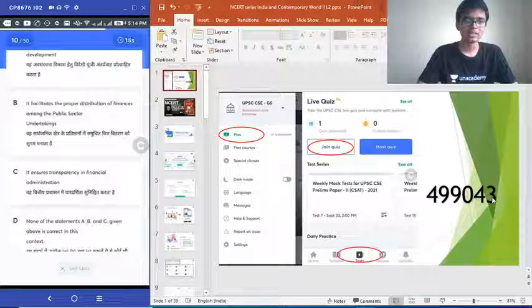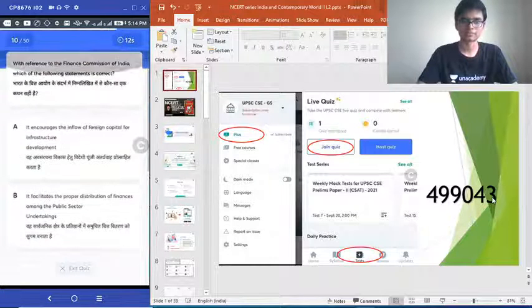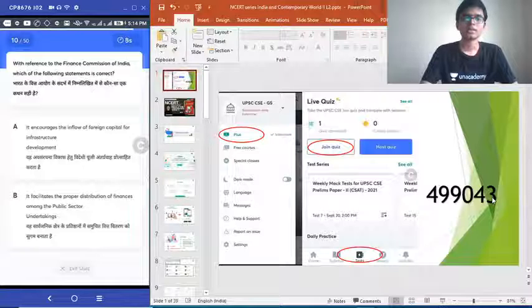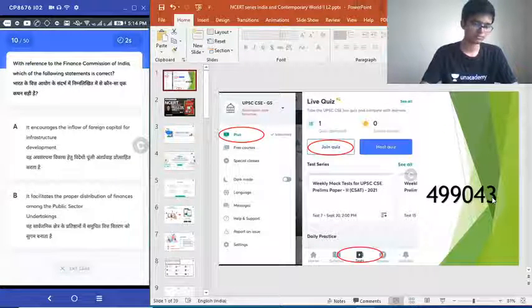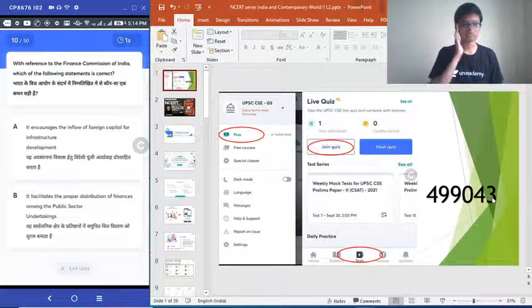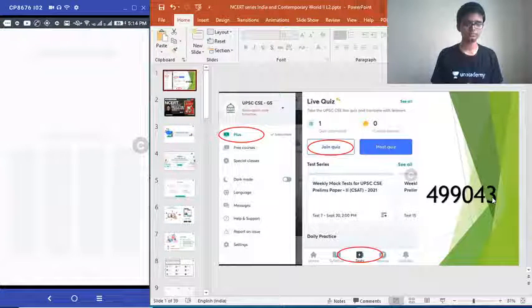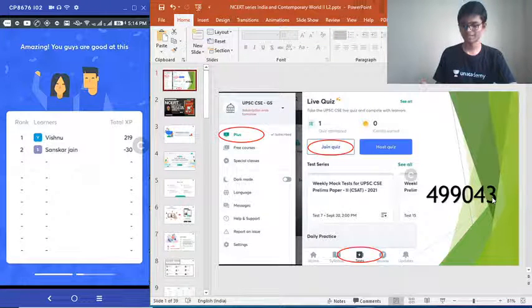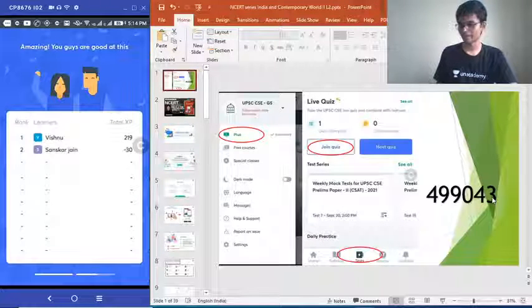And D. None of the statements are correct. Okay. Regarding Finance Commission of India, choose the correct answer. Time is up. Question number 10. Option D is the correct answer. Again, no one is getting that. Moving on to our next question.